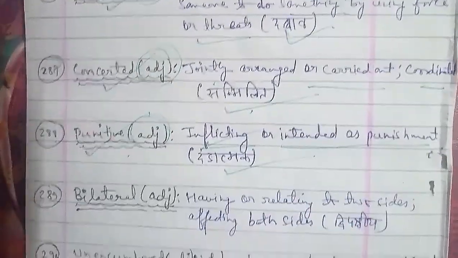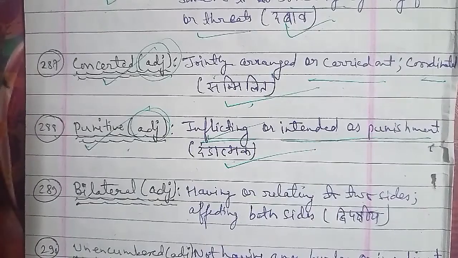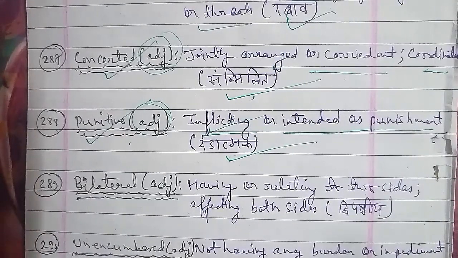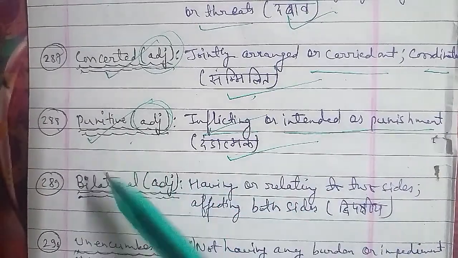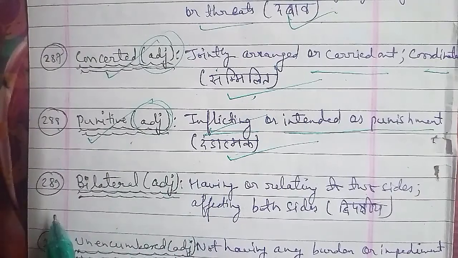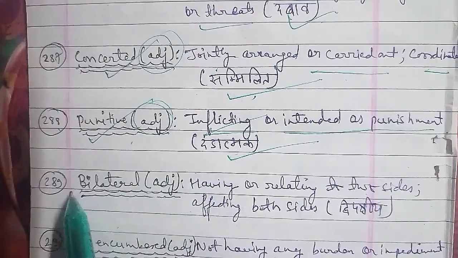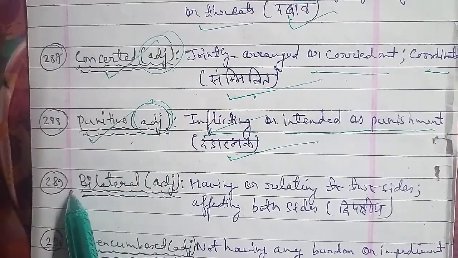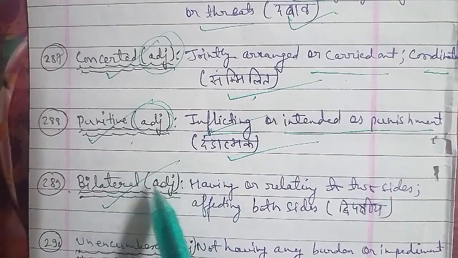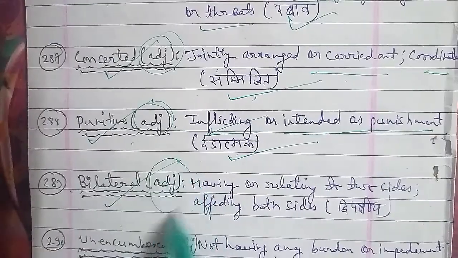Now the word is 289 here, and the 289th word is bilateral. Bilateral is a word that is used as an adjective, and the meaning of bilateral is having or relating to two sides, affecting both sides. Bilateral ऐसे होना या relate करना, दो साइड से relate जो कि affect करा दोनों साइड, जिसे हम कहते हैं द्विपक्षीय, तो उसे हम कहते हैं bilateral.